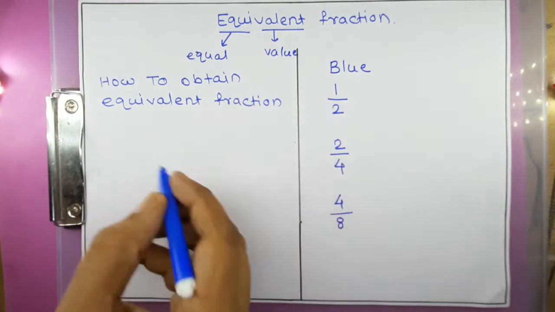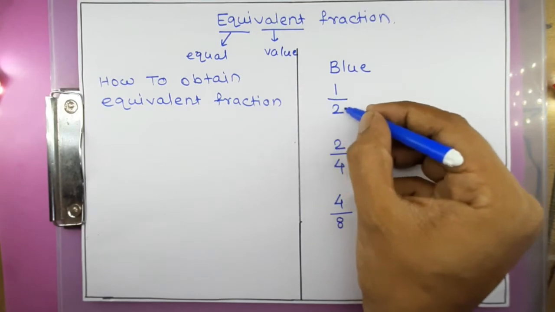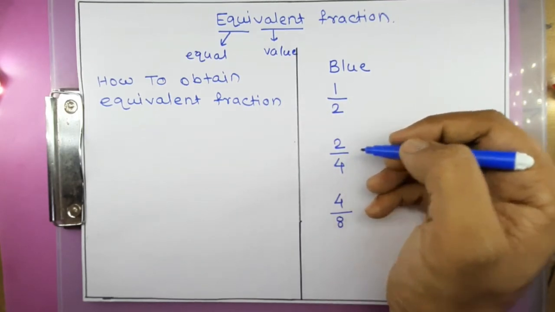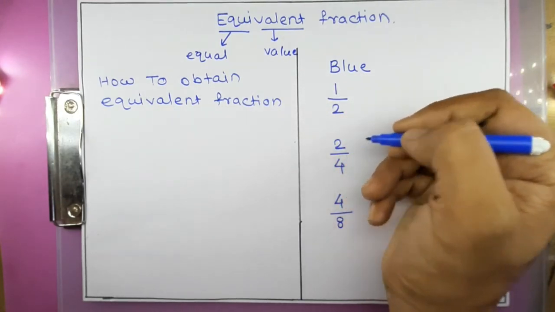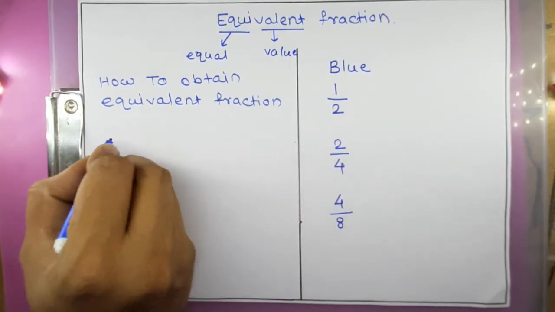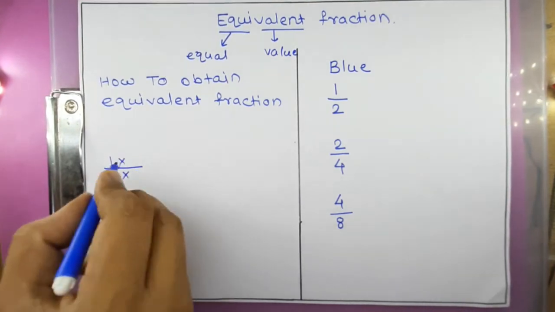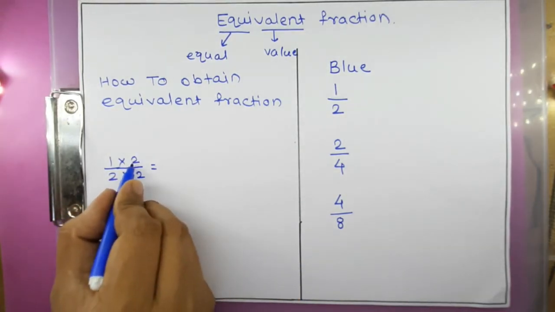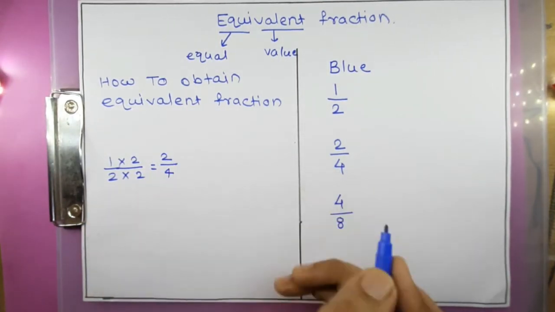First we have to observe that here 4 is in the denominator, and here in the denominator 2 is there. If we multiply 2 by 2, then I will get 4. And if I multiply 1 by 2, then I will get 2. So for 1 upon 2, if I multiply both the numerator and denominator by 2, then I get 2 ones are 2 and 2 twos are 4. So I will get this fraction.